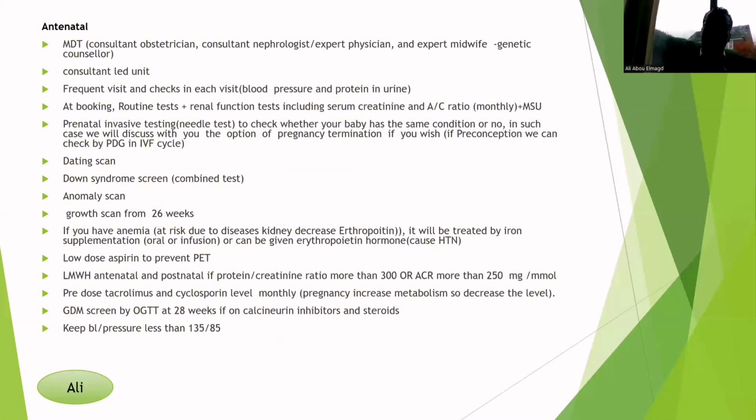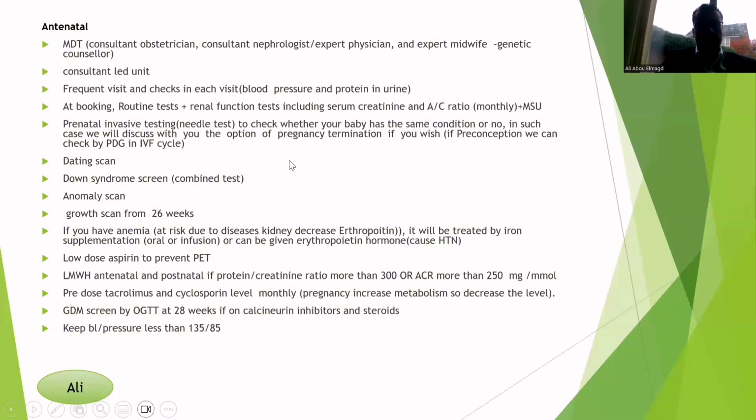Normally, when we talk about any pregnant woman, we talk about the antenatal, delivery, and postnatal periods. In the antenatal period, this woman needs a multidisciplinary team, which includes the consultant obstetrician, a specialist doctor in the kidney, the nephrologist, a genetic counselor, and an expert midwife. The genetic counselor is very important here to talk with her about the inheritance of her gene to her baby, what is the percentage, and how we can avoid that.